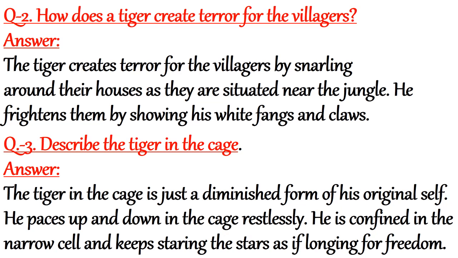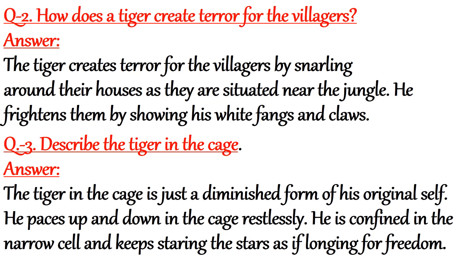Question number 2. How does the tiger create terror for the villagers? The tiger creates terror for the villagers by snarling around their houses as they are situated near the jungle. He frightens them by showing his white fangs and claws. Then, question number 3. Describe the tiger in the cage.